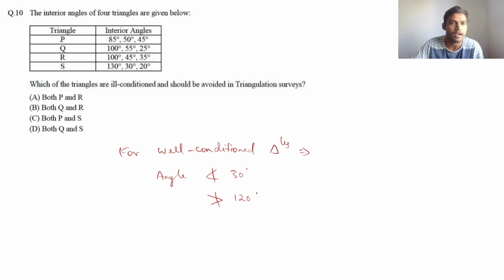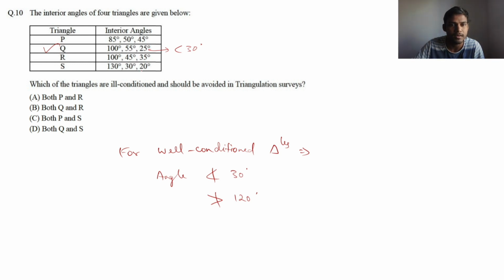So for triangle P, no angle is lesser than 30 degree and no angle is greater than 120 degree. So triangle P is a well conditioned triangle. And for Q, one of the angles is lesser than 30 degree. So Q is the ill conditioned triangle. And regarding R, no problem. No angle is lesser than 30 degree and nothing is greater than 120 degree. So R is a well conditioned triangle.